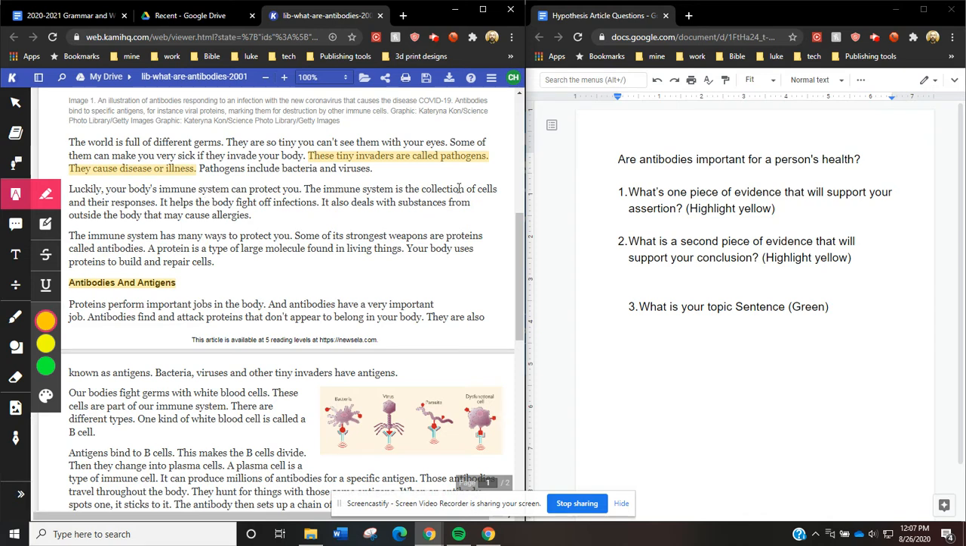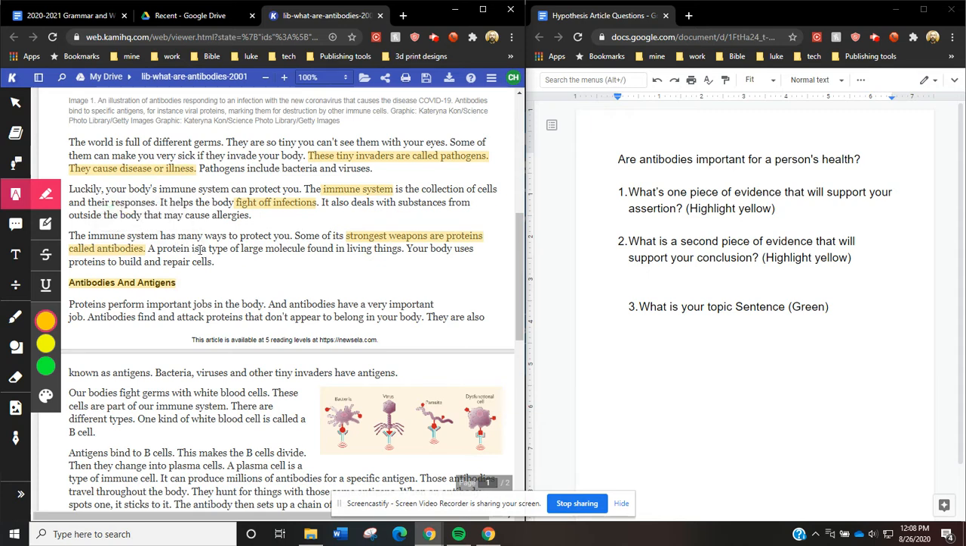Luckily, your body's immune system can protect you. Your immune system is a collection of cells and their responses. It helps the body fight off infections. So the immune system fights off infections. It also deals with substances from outside the body that may cause allergies. The immune system has many ways to protect you. Some of its strongest weapons are proteins called antibodies. So one of the strongest weapons of the immune system is antibodies. Antibodies help the immune system.